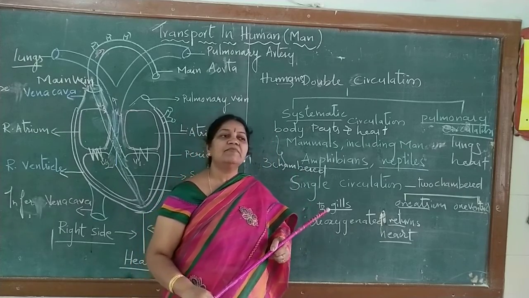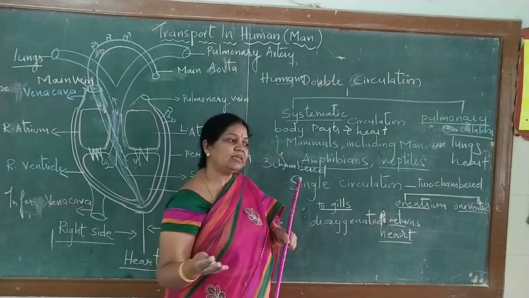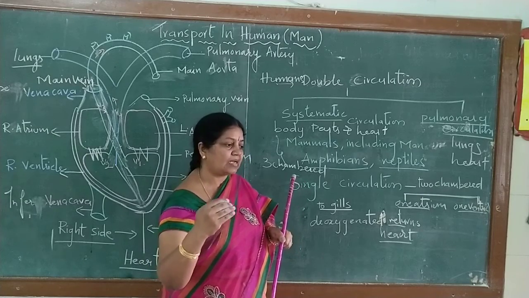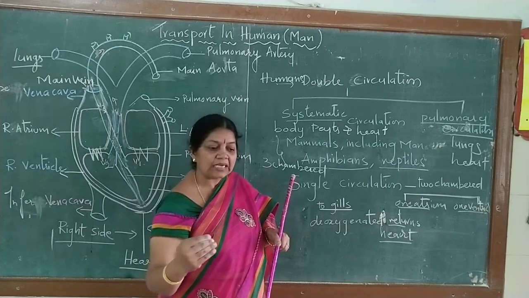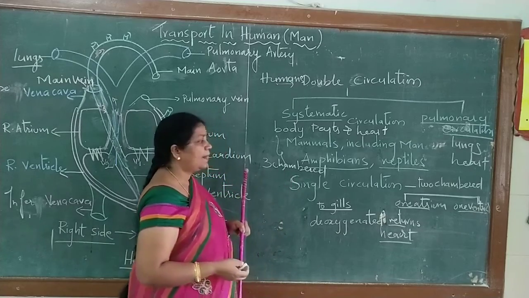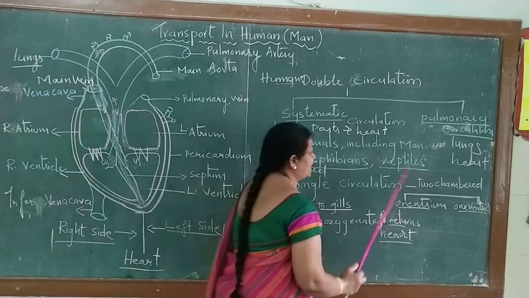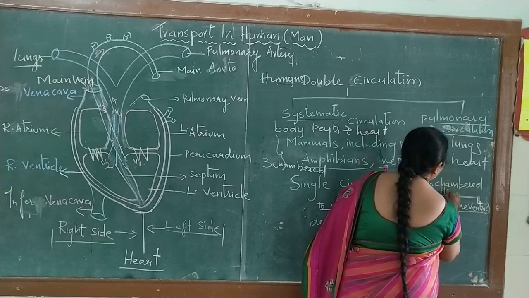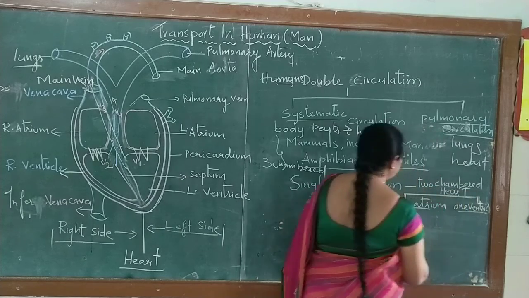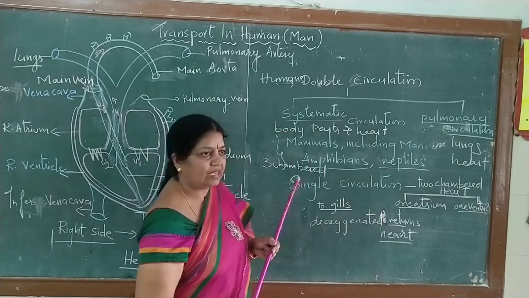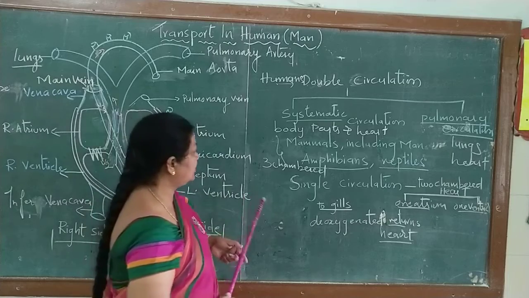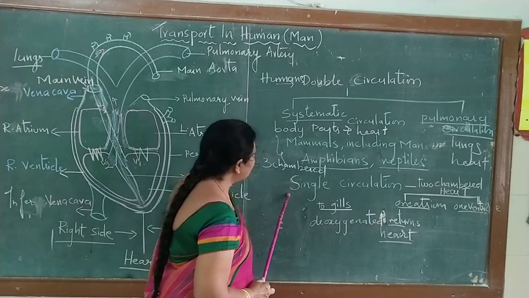Mainly fishes have a different partition of the heart. Fishes have a 2-chambered heart. One atrium and one ventricle. And here you can see how it takes place.